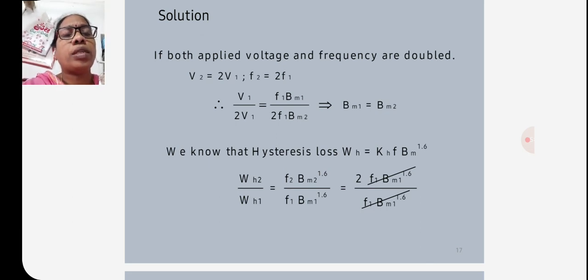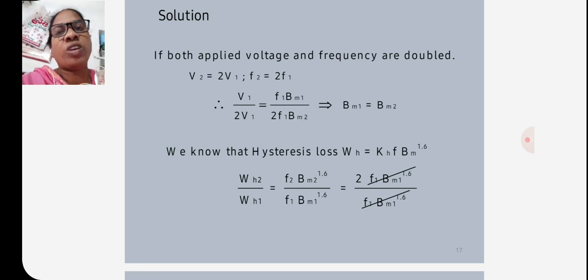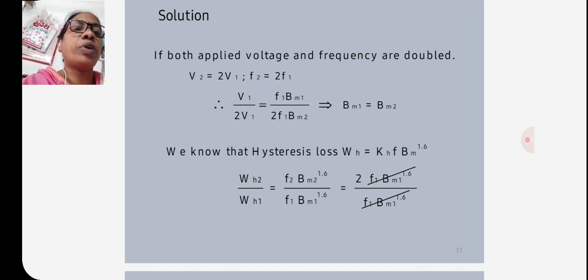We know that hysteresis loss WH is equal to KH f Bm power 1.6. So hysteresis loss 2 by hysteresis loss 1 is equal to f2 Bm2 power 1.6 by f1 Bm1 power 1.6. Here the terms cancel, so remaining is only 2.